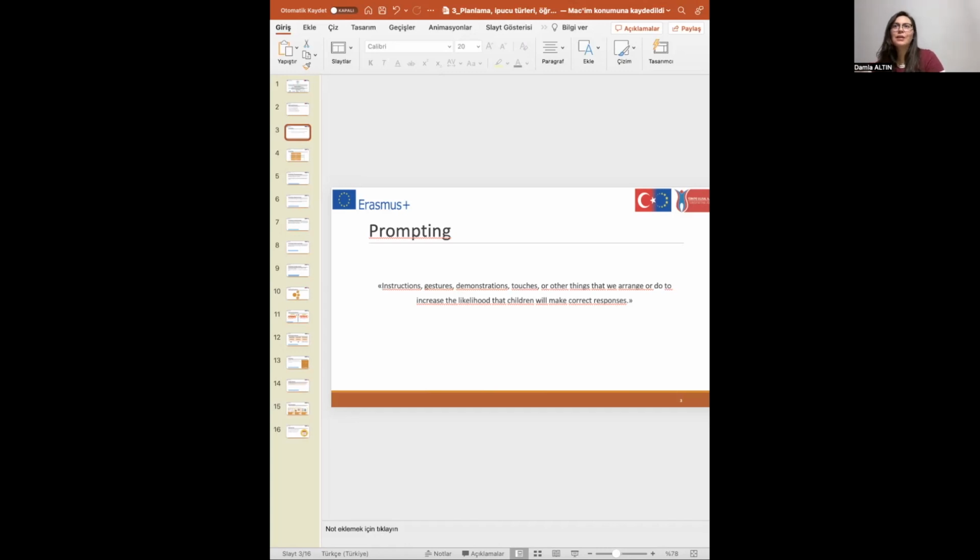Or let's say that you have a child who is in early childhood, and you want to teach buttoning the dress for this young child. This buttoning skill is a little difficult and maybe a little complex for young children.